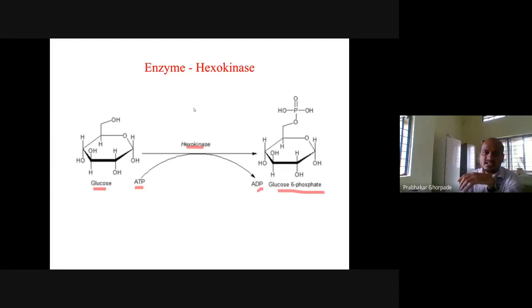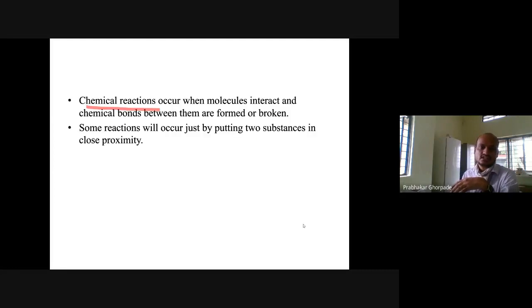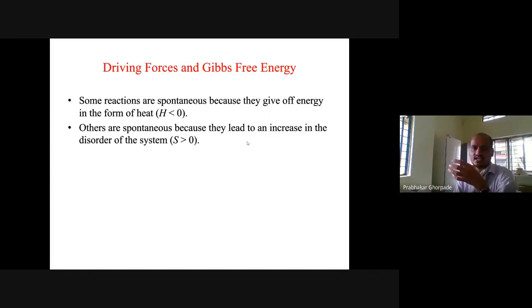For example, in this reaction, there is glucose. Here, an additional bond is formed between this OH group and this phosphate group of this compound. So this is glucose 6-phosphate. That is just a chemical rearrangement of the bonds. So chemical bonds can form or break in a reaction. Some reactions will occur just by putting two substances in close proximity.